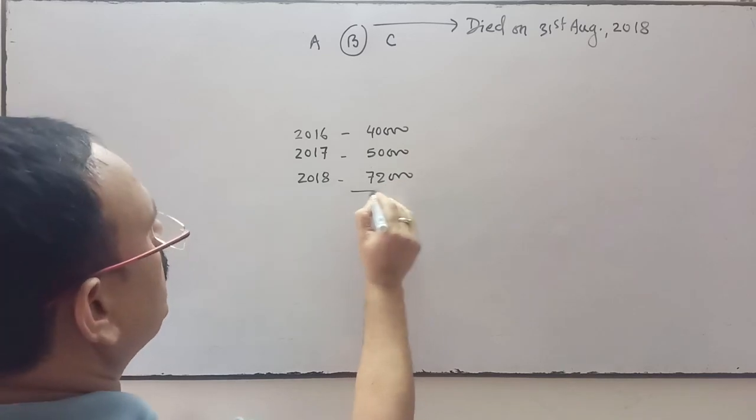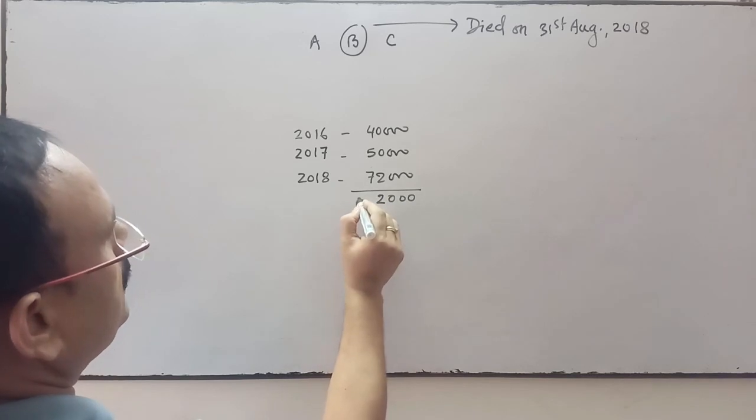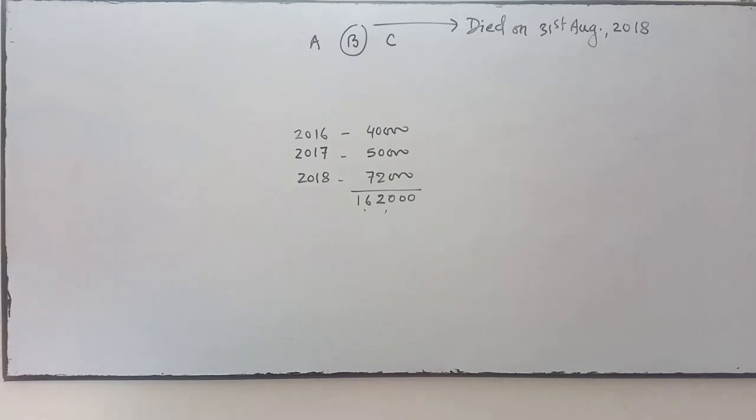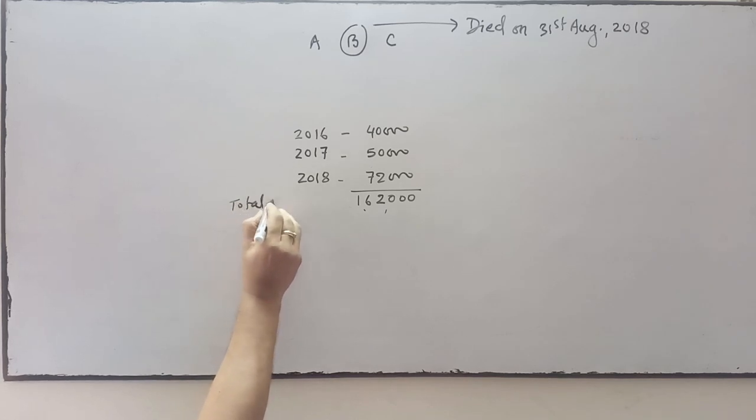So this is the profit of the last 3 years. So we'll do the total. 1,62,000 is the total profit